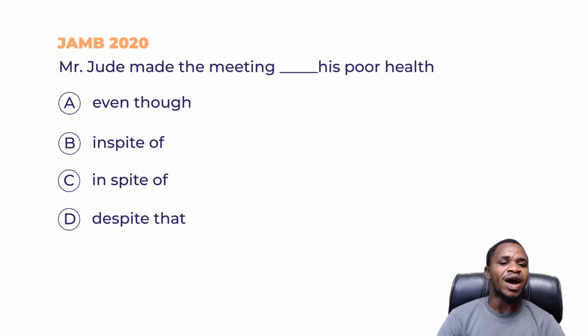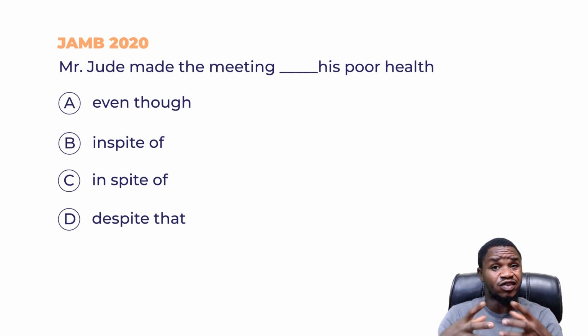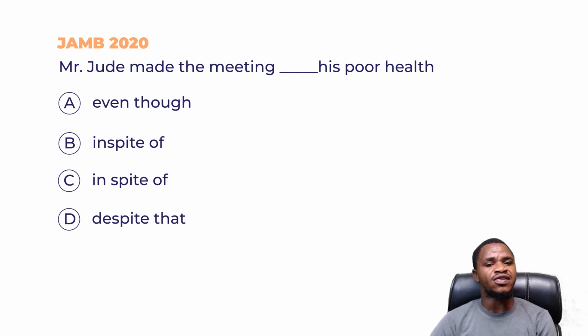I'd like you all to know that option A is very wrong because in this context, it is not right. You can't say Mr. Jude made the meeting even though his poor health. He was aware and still just decided to do something. So the people will say, oh, this man is doing this, basically trying to get people to look at him a certain way. So that is not it, even though is not the right word for that context.